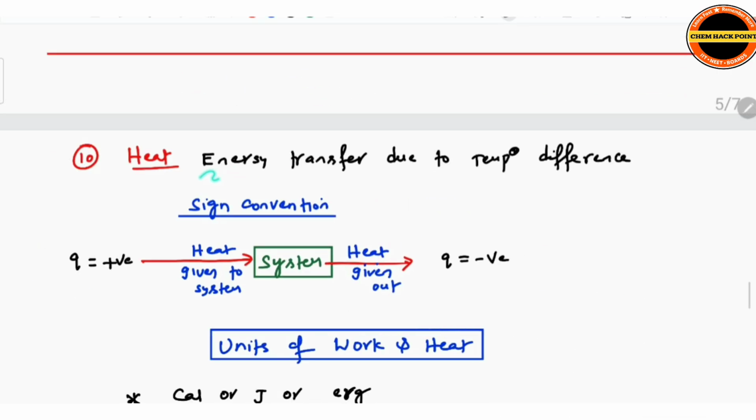Heat: energy transfer due to temperature difference. The sign convention is, see here: if heat is given to the system, in the IUPAC sign convention Q is positive. If heat is given out from the system, then Q is negative.